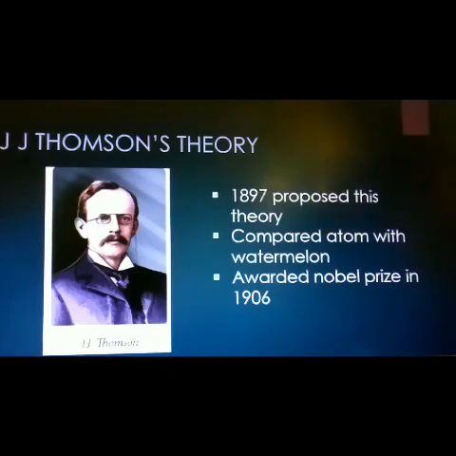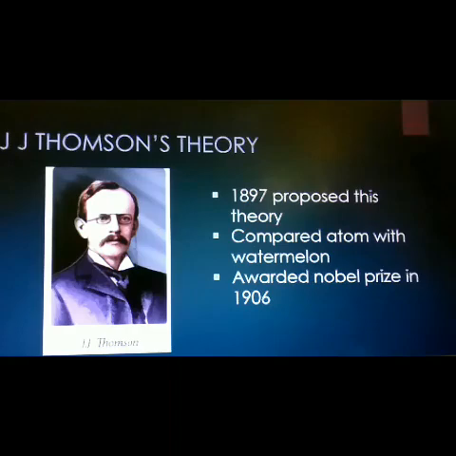Now we shall see the next two theories, that is J.J. Thomson's theory and Rutherford's theory. First we shall see J.J. Thomson's theory. Have you heard about the scientist J.J. Thomson? Yes, J.J. Thomson was the scientist who discovered the electron. In the year 1897, J.J. Thomson proposed this theory.